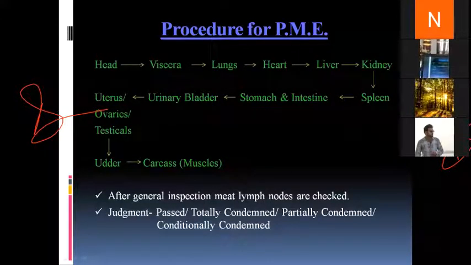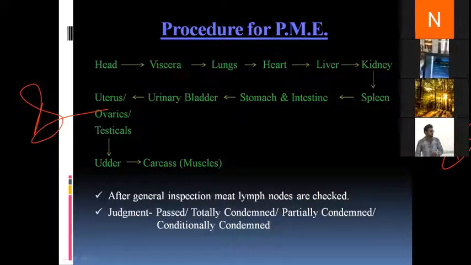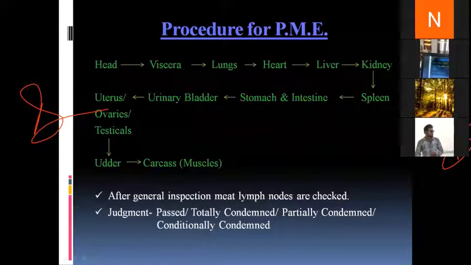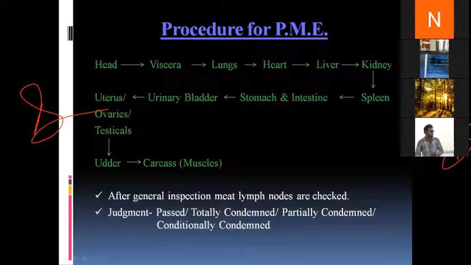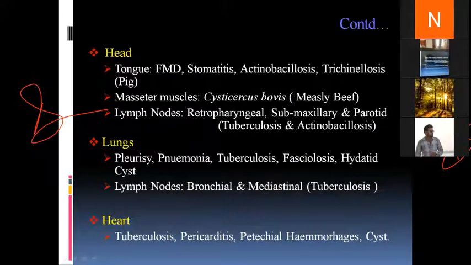Conditionally condemned is where we condemn one part of the carcass and the rest of the carcass is used, but it may not be used for eating purposes or meat purposes, but for some other purpose. Moreover, in such carcasses, we depend extensively on laboratory tests to determine the condition of the carcass. Is this slide clear to everyone? Okay, then we move to the next slide.